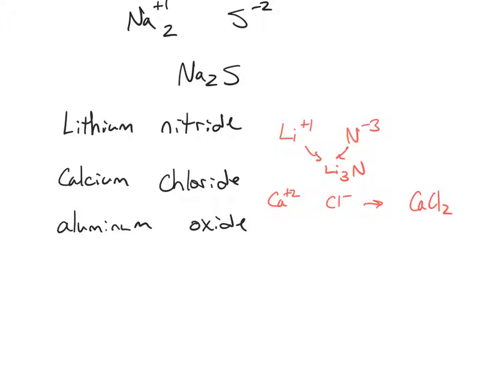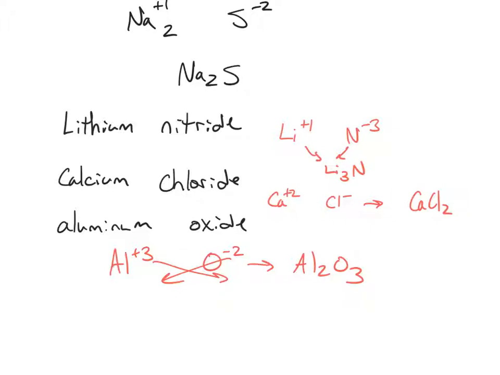Aluminum's charge is a +3, and oxygen's charge is a -2. Now what you can do is take the charges of each and cross them down to the quantity of the opposite ion. So the 3 from aluminum goes down behind the oxygen, and the 2 from the oxygen goes down behind the aluminum. You get rid of the charges and smush it all together, and what you get is Al2O3. Now this is known as the crisscross trick, and it works almost every time. If you take the charge of the cation, make it the quantity of the anion, and you take the charge of the anion, make it the quantity of the cation, you get the right formula.